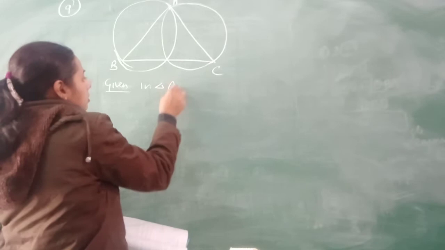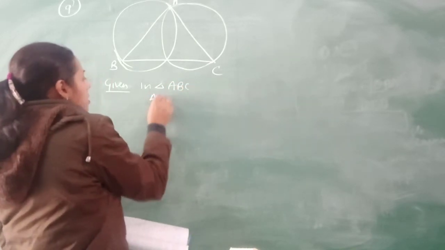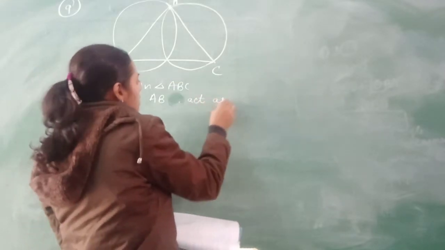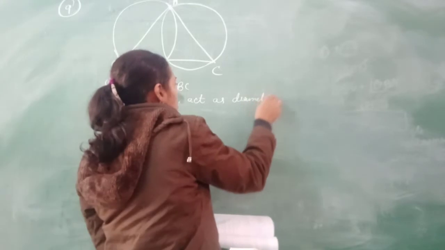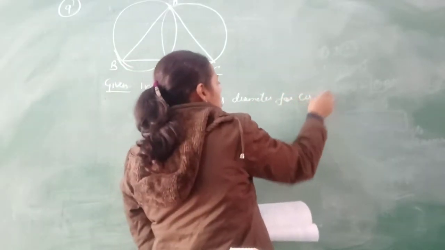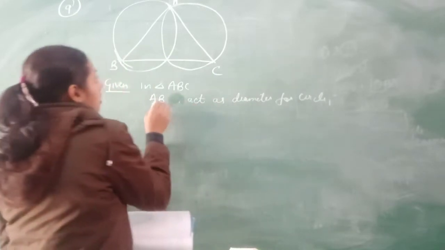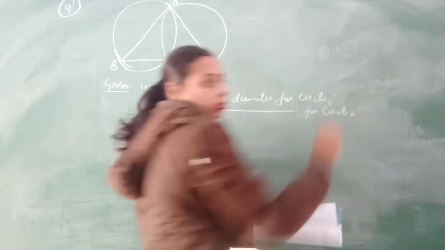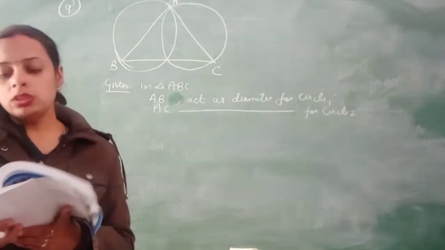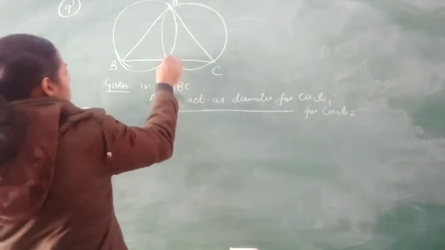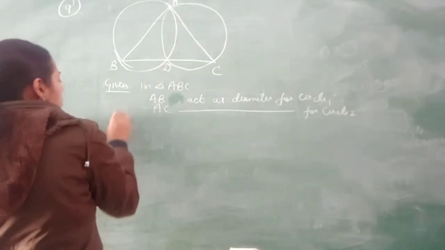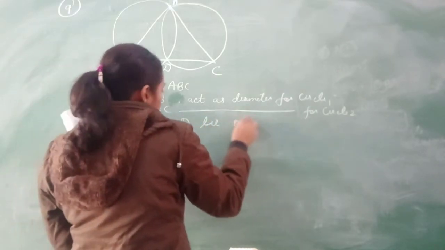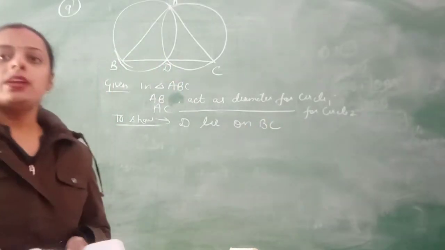Given in triangle ABC, AB acts as diameter for circle 1, and AC acts as a diameter for circle 2. Now what you have to prove is that their point of intersection lies on the third side. So you have to show that this point D lies on BC.